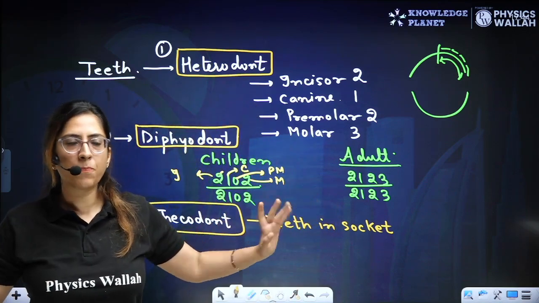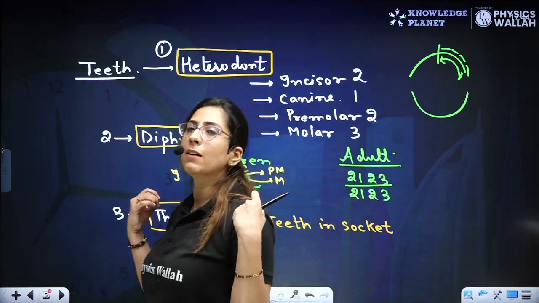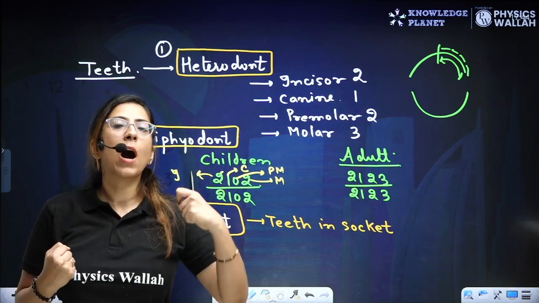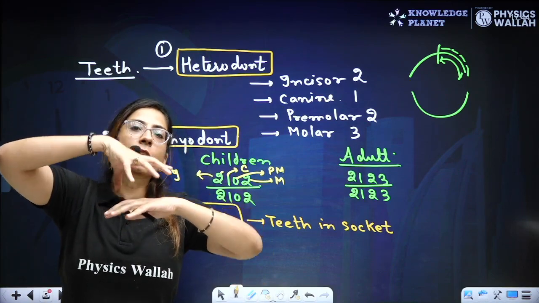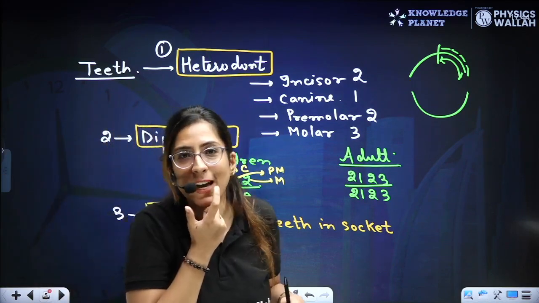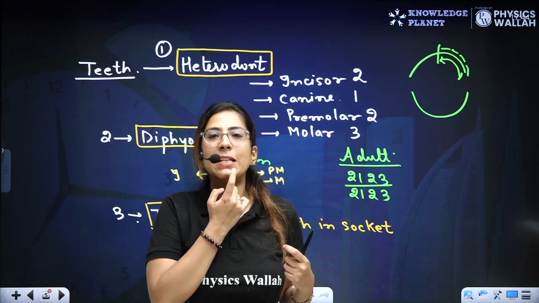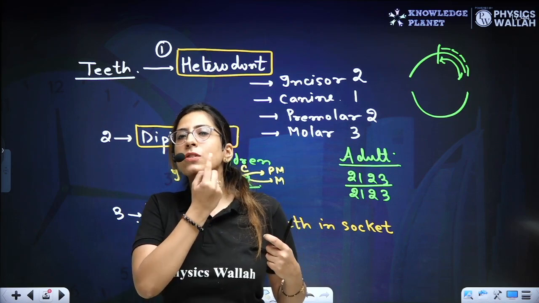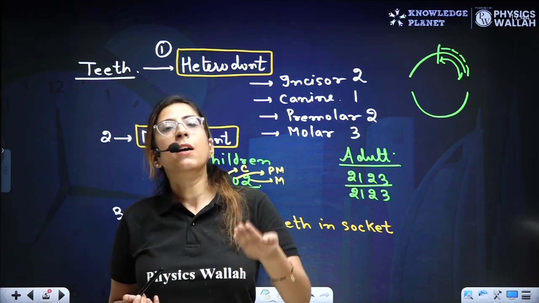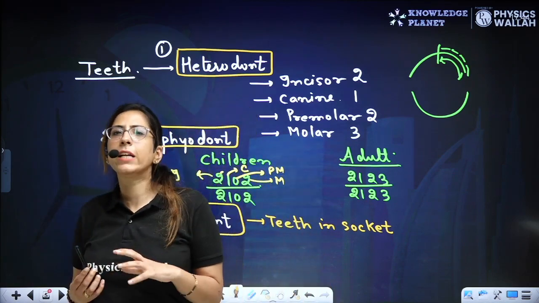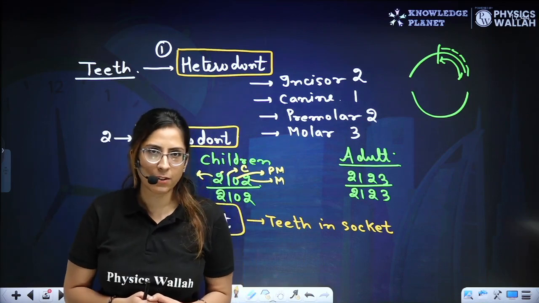Hope it is clear. One important question that comes from this topic is about the hardest part. The hardest part in our body is enamel. The crown is the part visible from outside, where you can see your teeth, and it is covered with enamel, the hardest part. Below the enamel we have dentine. Below this we have the pulp cavity, where the nerves, blood vessels and lymph vessels are present.